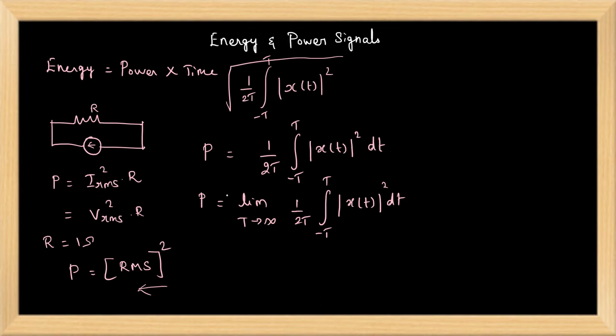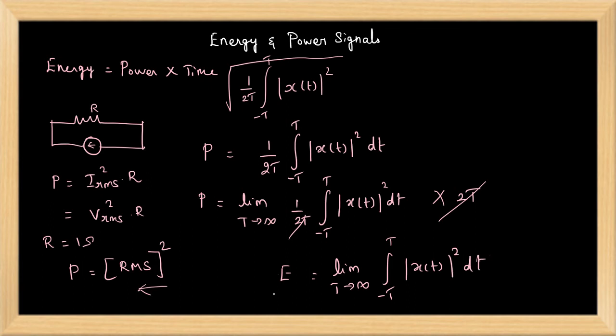This is how the power formula is arrived at. Now how is the energy formula arrived at? Power into time duration. The time duration we considered here is 2T, so the 2T will cancel. The energy will be limit T tends to infinity, integral from -T to +T of |x(t)|² dt. This is how the energy and power formulas are arrived at.